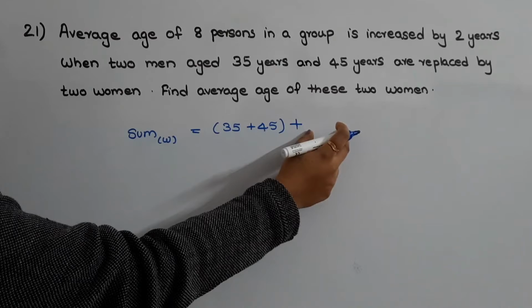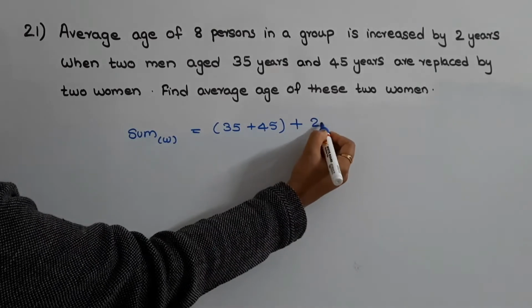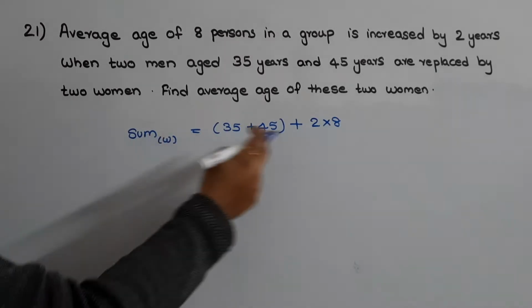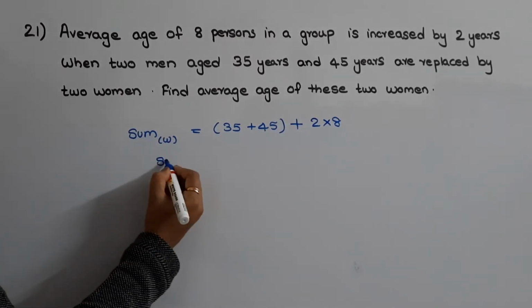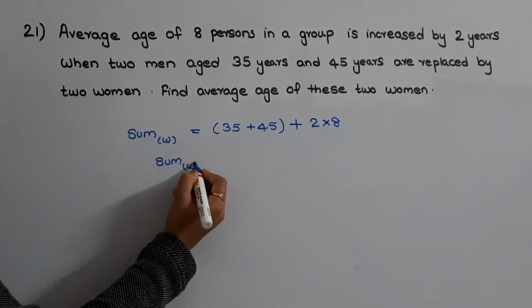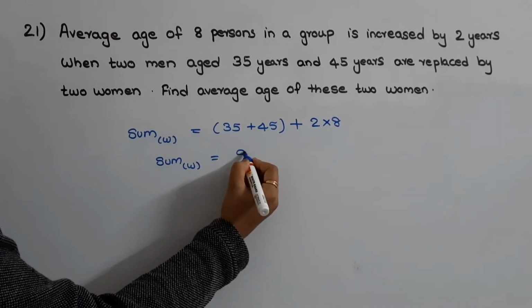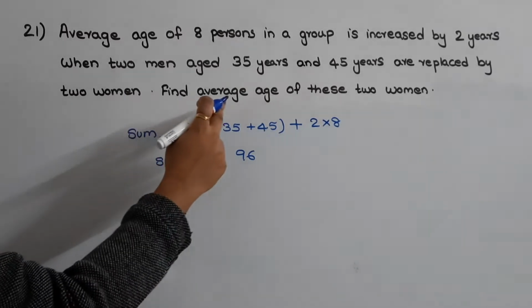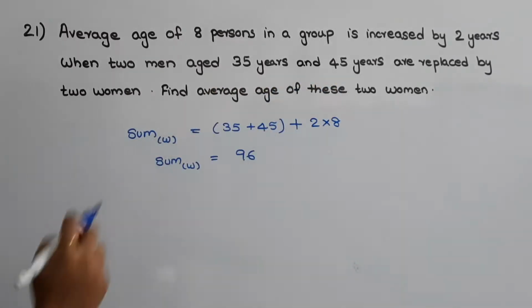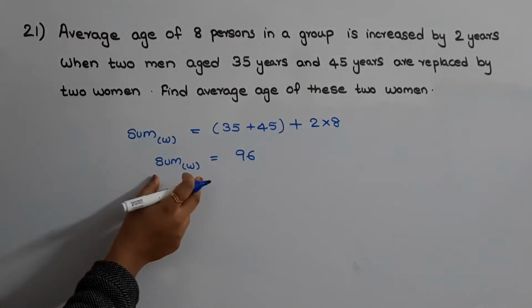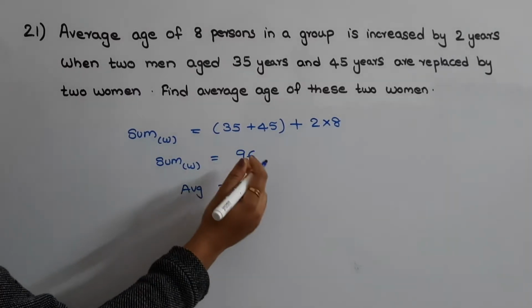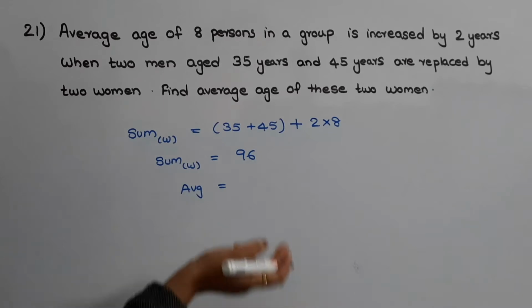So the increase in age will be 2 into number of persons, that is 8. Okay. So on solving this, we will get the sum of the age of women. Okay. So that will be equal to 96. But in the question they are asking us to find out the average age of these two women. Okay. So if the sum is 96, what will be the average? Average is equal to sum of observations by number of observations. Okay.